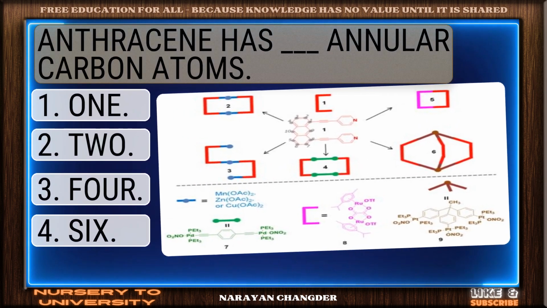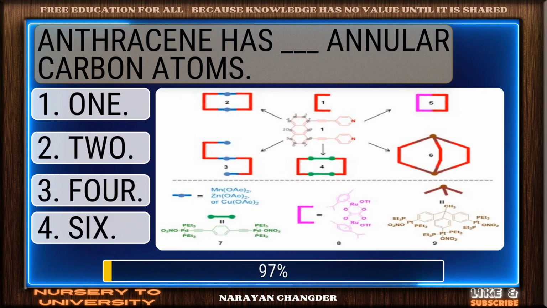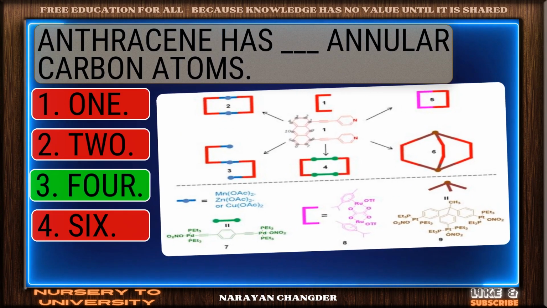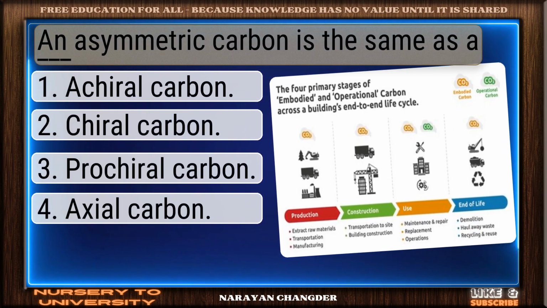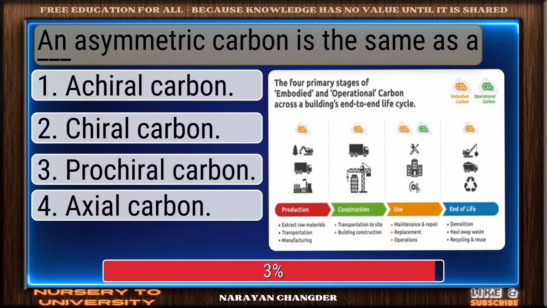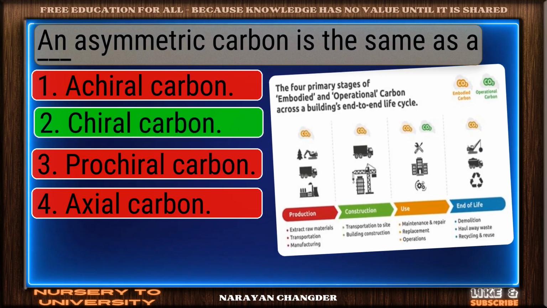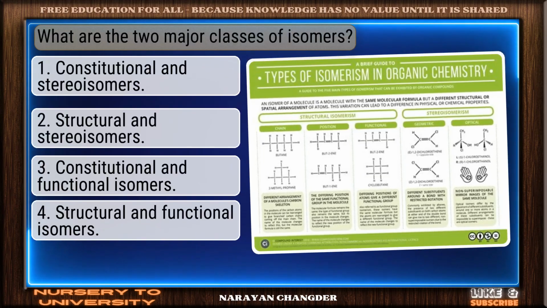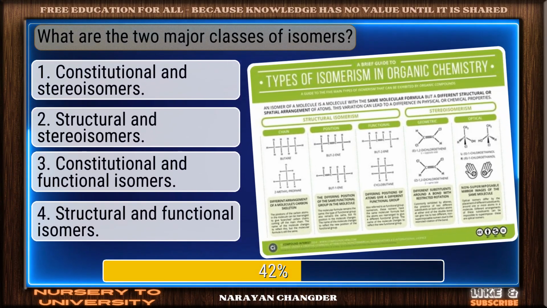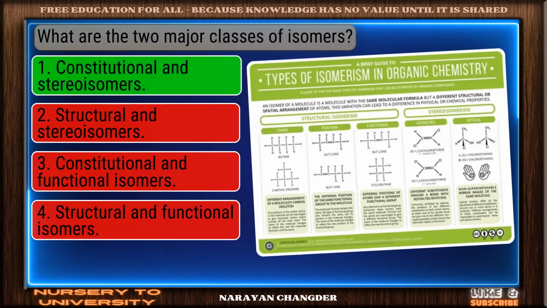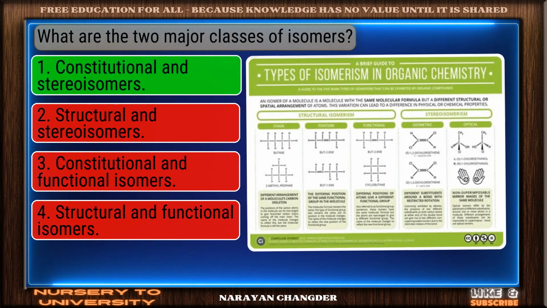Anthracene has dash annular carbon atoms. Excellent choice. 4 is the right answer. An asymmetric carbon is the same as a dash. Correct. Chiral carbon is the right answer. What are the 2 major classes of isomers? Excellent. Constitutional and stereoisomers is a brilliant choice.